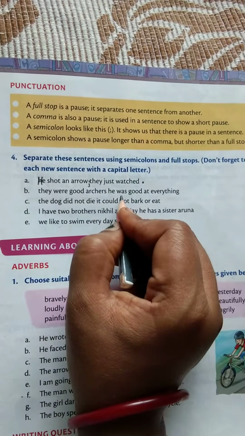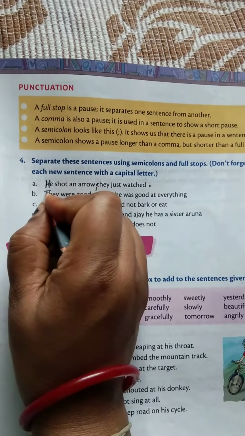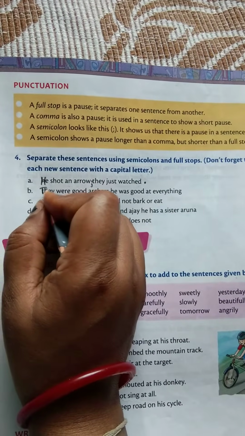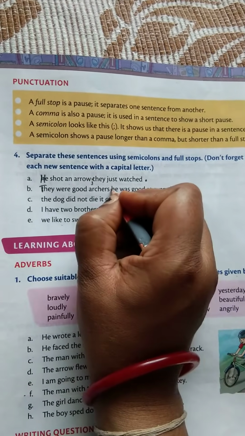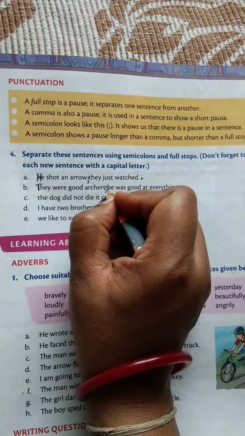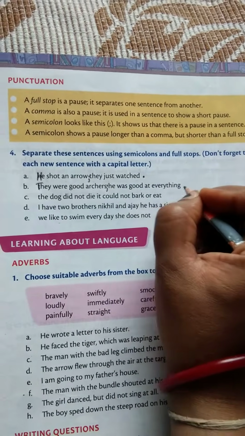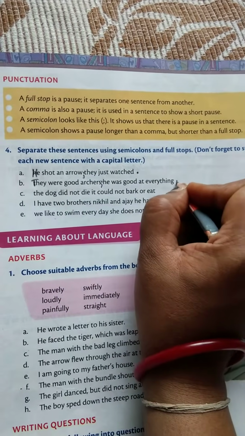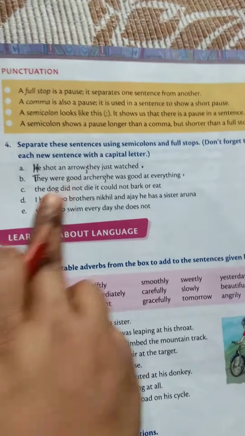They were good archers, he was good at everything. In this, when you start any new sentence, you can start with a capital. Small is given, so you can change it into capital T. They were good archers, and after that it is the next sentence, so we put a semicolon, one dot and one comma. He was good at everything. After that you can put a full stop because you know that when a sentence ends we put a full stop, so we put a full stop here. Okay, now it is clear. Come to the third one.